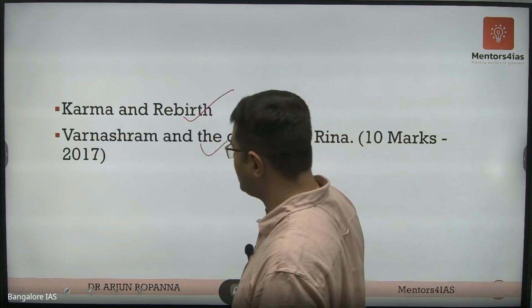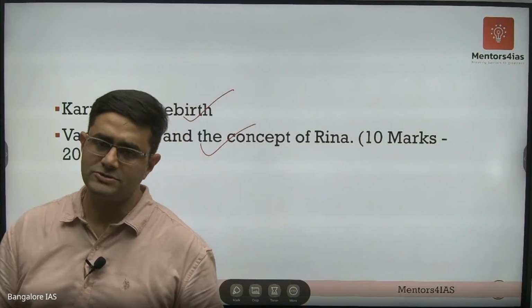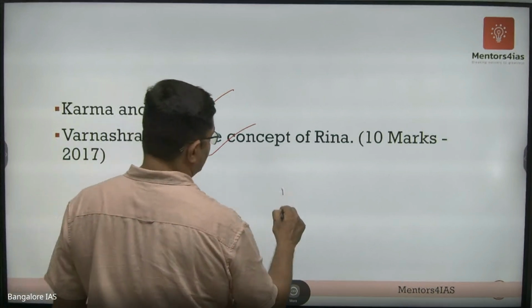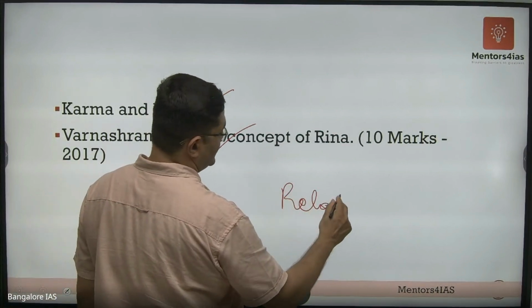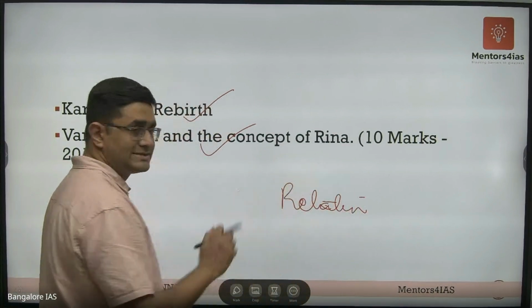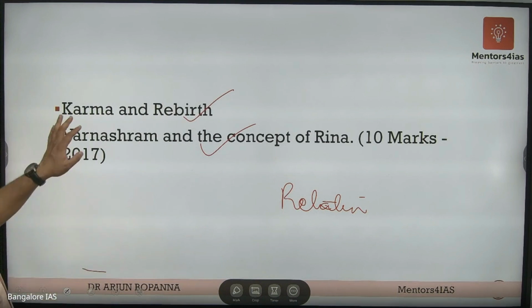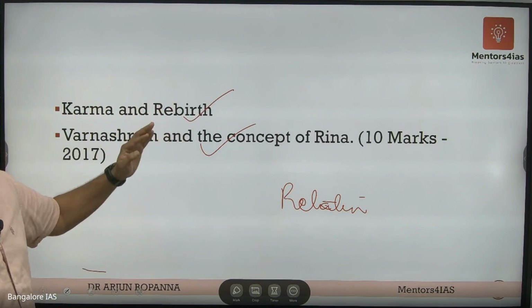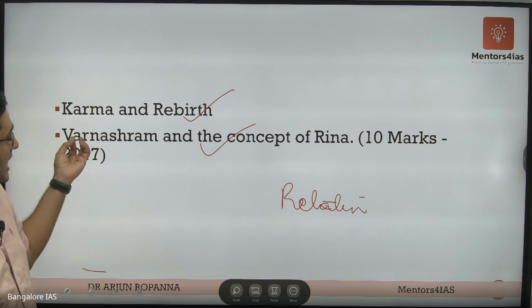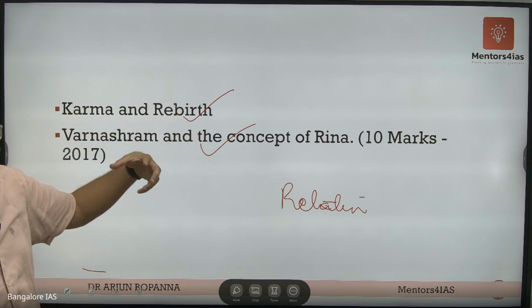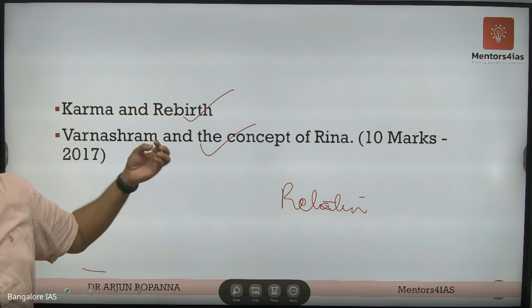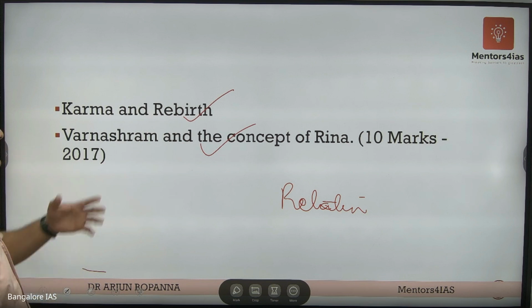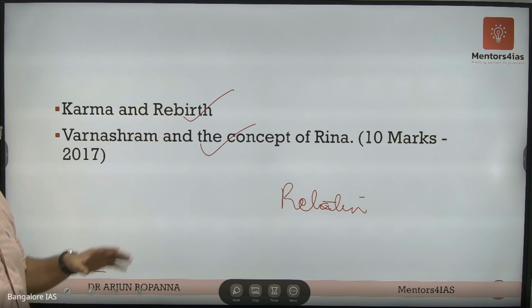Similarly, if you see the other questions that were asked, in all the discussion we are talking about, you have to write the relationship, how they influence each other. So here, karma and rebirth: how they influence each other, how they are related, what karma is and how karma influences your cycle of birth and rebirth, and moksha. That's how you are supposed to write.